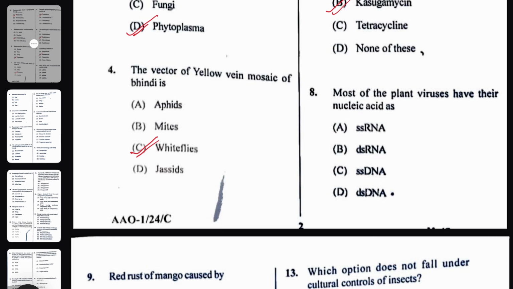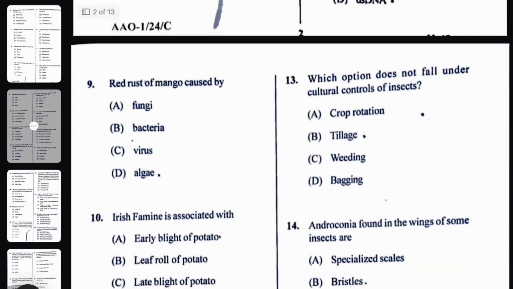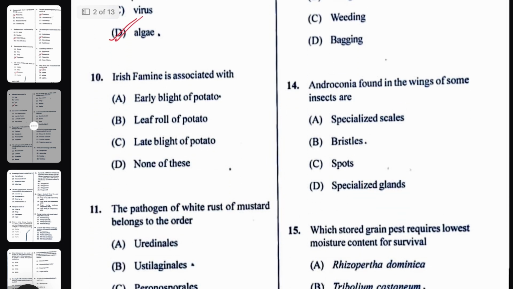Next question, most plant viruses have their nucleic acid as single-stranded RNA, or ssRNA. Next question, red rust of mango is caused by algae. The causal organism here is an algal agent, Cephaleuros virescens, which is an algal pathogen. Next question, Iris femini is associated with late blight of potato. The right answer here is late blight of potato, and the causal organism is Phytophthora infestans.